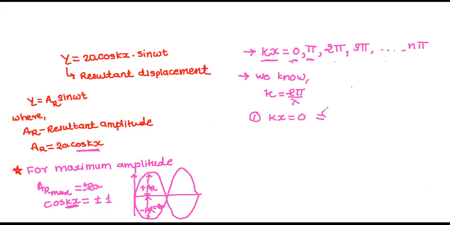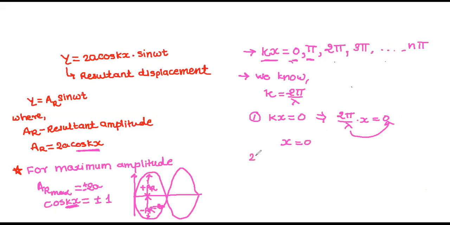That implies 2 pi by lambda into x is equal to 0. So lambda will go this side, it becomes 0 into lambda, which is 0, then divided by 2 pi is 0. So you will get x is equal to 0.